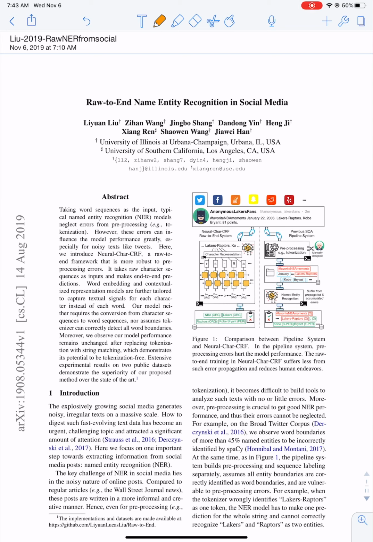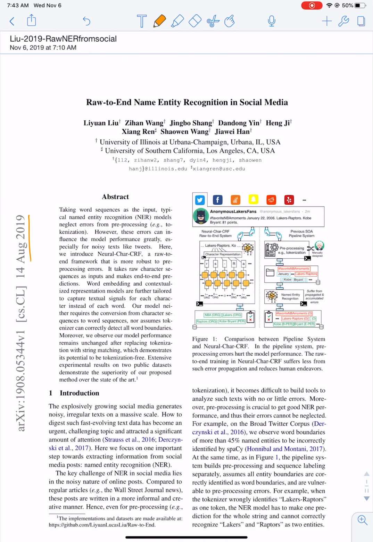Today we are going to read a paper, Neural Char CRF for Named Entity Recognition in Social Media. This is a new paper from August 2019. We will first take a look at the authors.